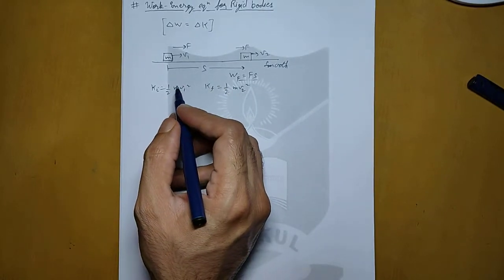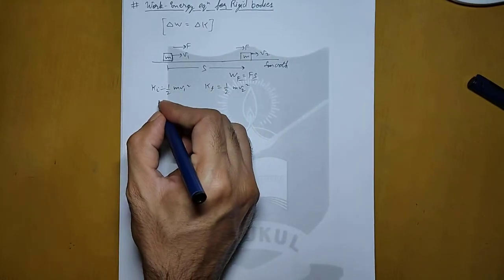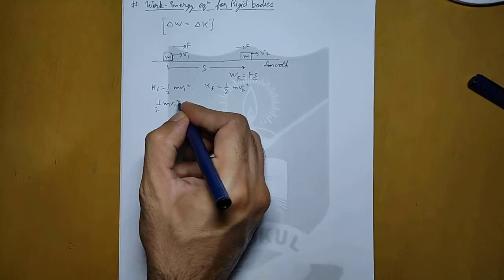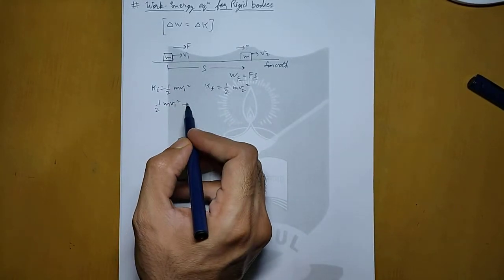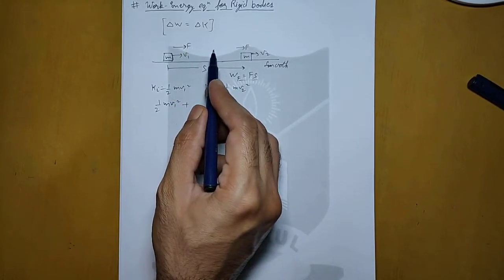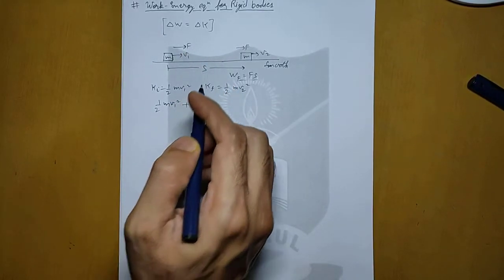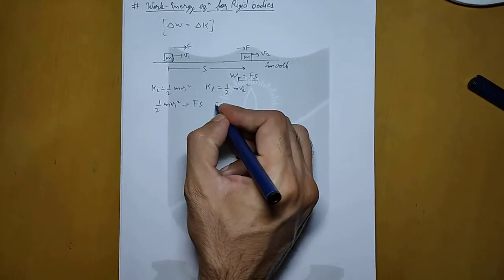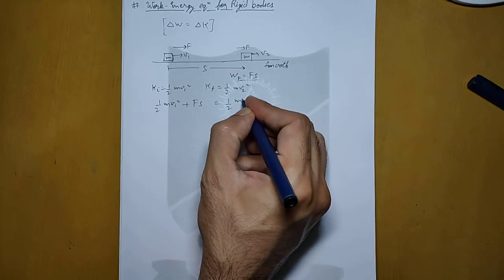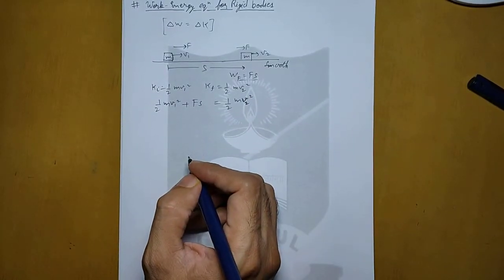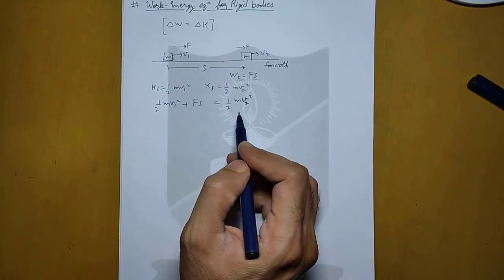So now if we write the equation of this, we can write it as half m v1 square plus the energy supplied, whatever work is done on the body along the same direction, that will be added to this energy, so that is equal to Fs, and together they give the final energy, half m v2 square. So this is the work energy equation.